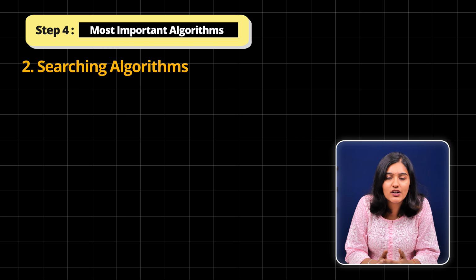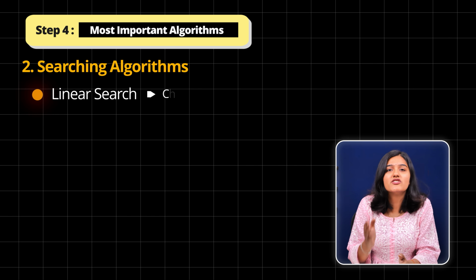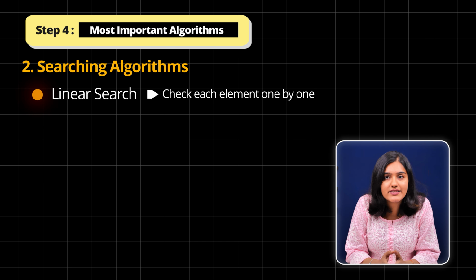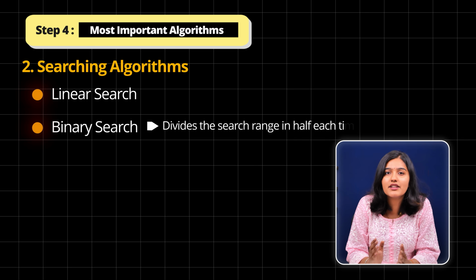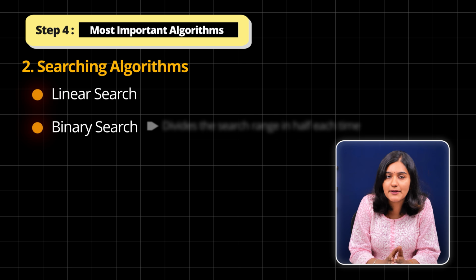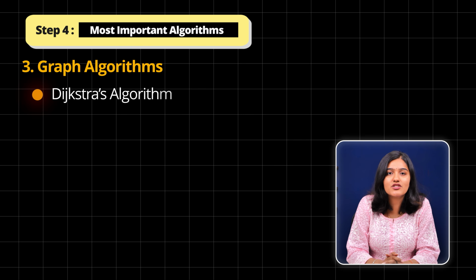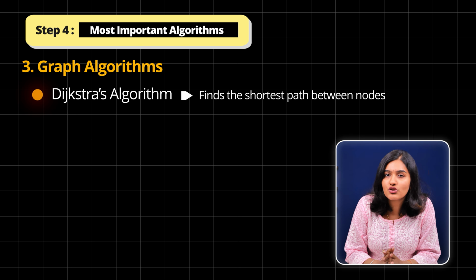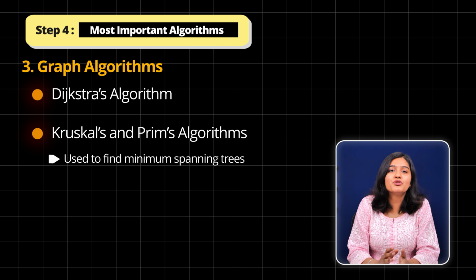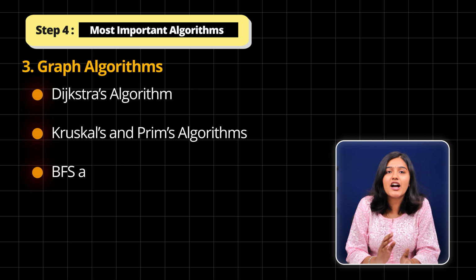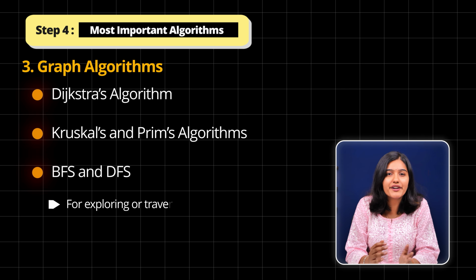Then coming to searching algorithms, first one is linear search. Check elements one by one. Binary search works only on sorted arrays, and divides the search range in half each time. Coming to graph algorithms, which consist of Dijkstra's algorithm, which finds the shortest path between nodes. Then we have Kruskal's and Prim's algorithms, used to find a minimum spanning tree. Then we have BFS and DFS for exploring or traversing a graph.